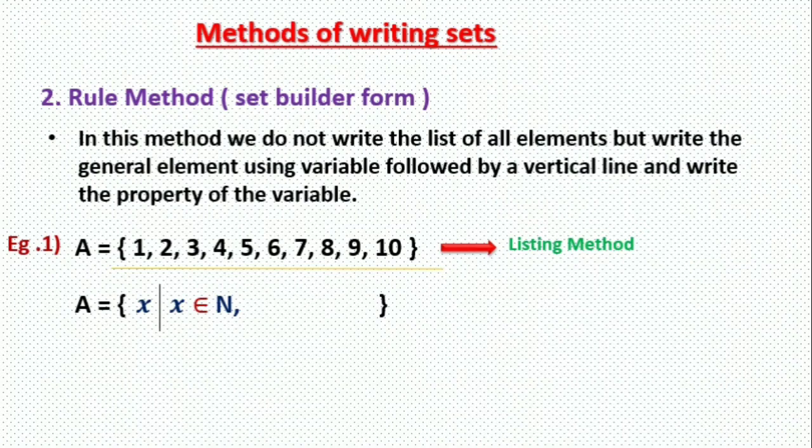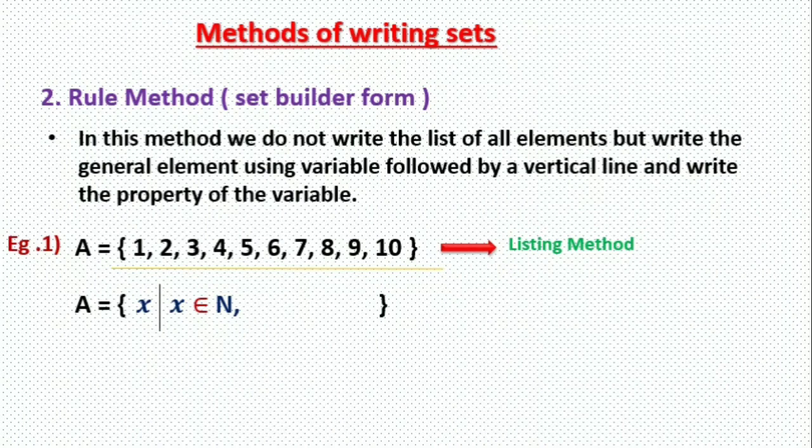But is this sufficient? If we write like this only, A is a set of element X such that, where the vertical line is read as "such that", X belongs to natural numbers. There are unlimited natural numbers. After 10, there are 11, 12, 13, 14 and 100, 1000, unlimited natural numbers. But in our set, are all the numbers there? No. In our set, only natural numbers up to 10 are there: 1, 2, 3, 4, 5, 6, 7, 8, 9, 10. Only 10 natural numbers we have.